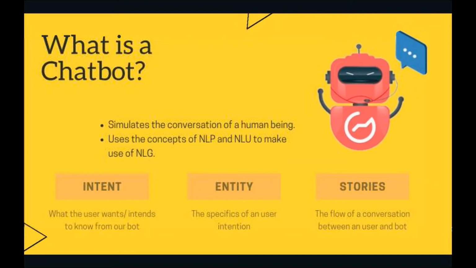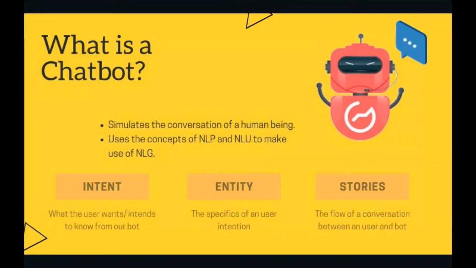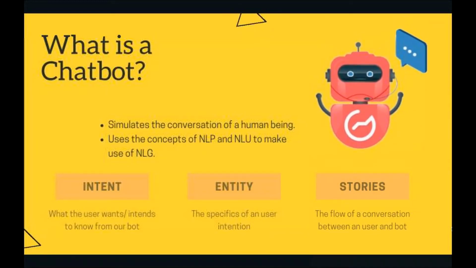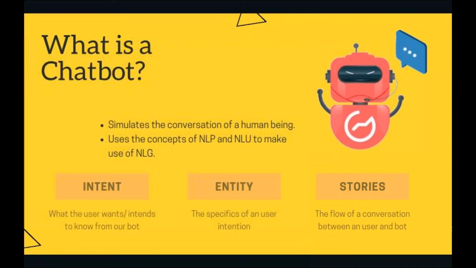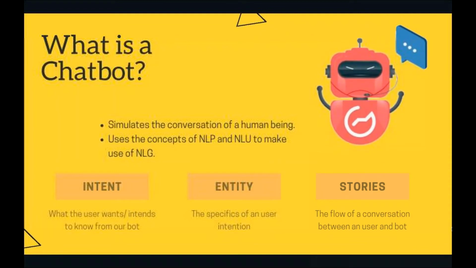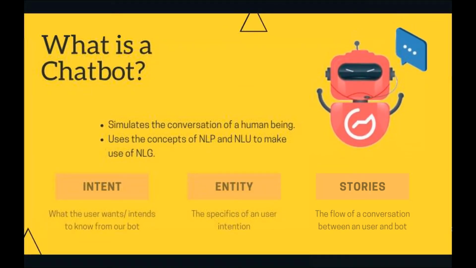In the case of an entity, it will refer to the specifics of a user intention. In this case, we can consider an example of changing our personal details. Our intent would be changing our personal details, but the specific would be whether we want to change the email, or the mobile number, or the address, or anything else. If the user is very specific, the bot should give the same specificity as well. If it doesn't give the specific answer, then the user might go away.